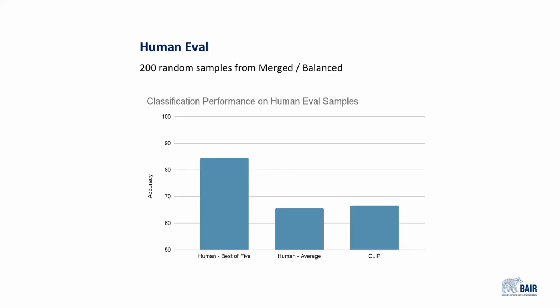We also conducted a human evaluation on a 200-sample subset of our dataset that mixes samples from all our splits. For each image-caption pair, we asked 5 Amazon Mechanical Turkers to classify it as pristine or falsified. We found the most optimistic human performance, at least one person gets it right out of 5, to be around 85%. The average human performance is comparable to CLIP's at about 65%.